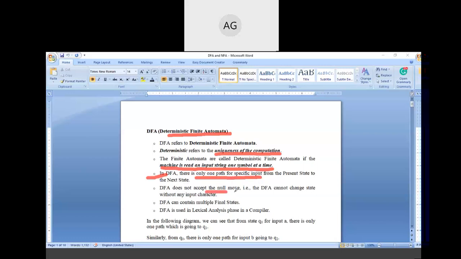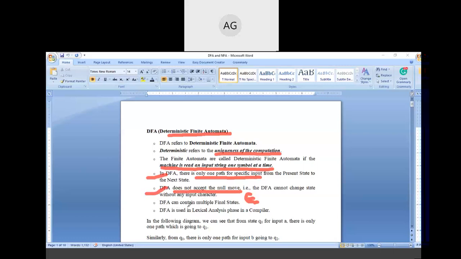DFA does not accept null moves. This is very important. Null or empty string we already studied in our first class. The epsilon symbol denotes the empty string or null move. So DFA does not accept the null move. Just remember it: only the NFA accepts the null moves, but DFA does not. That is, DFA cannot change state without any input character.